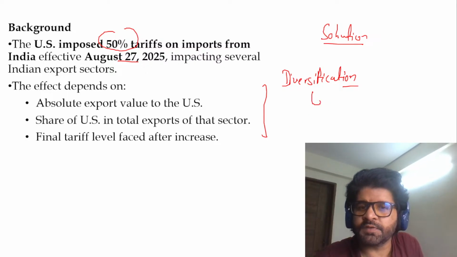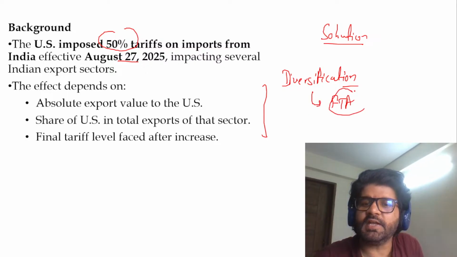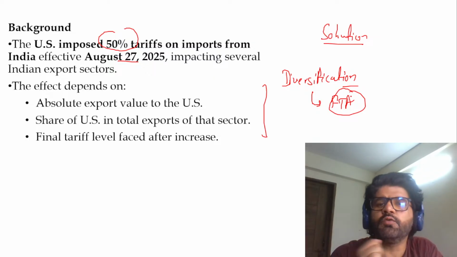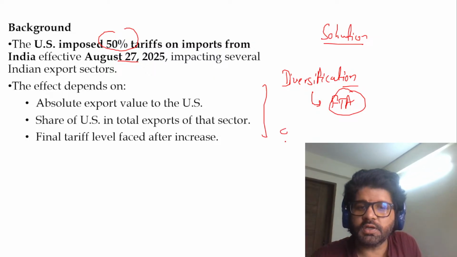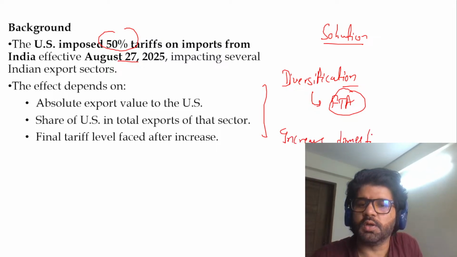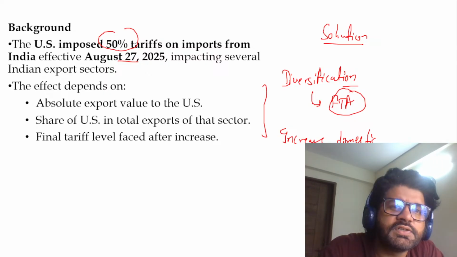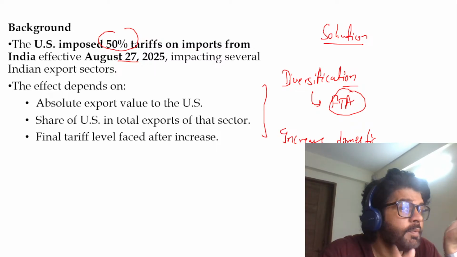And how can we do diversification? We have already done FTAs with many countries. FTA, free trade agreements, CEPA, SEPA. So we have to make use of that. Plus, we can also increase domestic consumption. That way we will not be dependent too much on export. Different ministries can come together and synergize different strategies to tackle this particular issue, because this is a